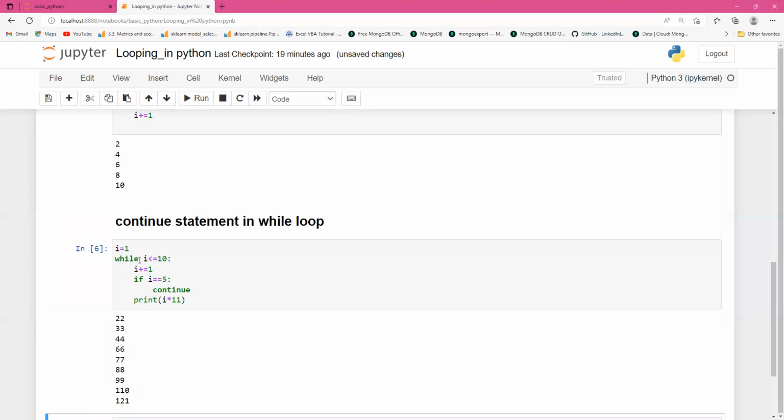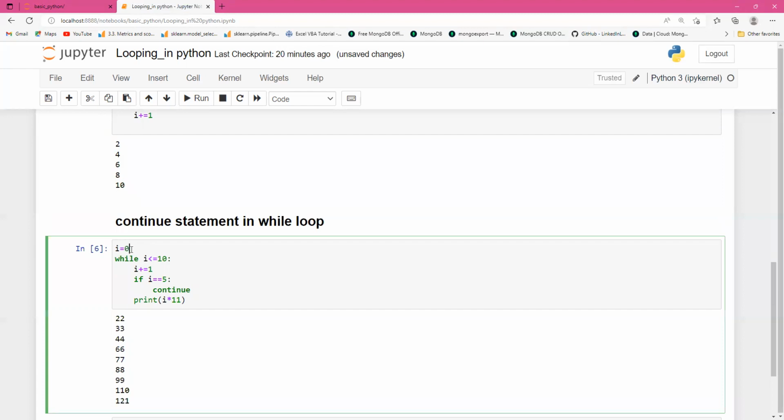Let's see when the value of I is equal to 1. It will check I is less than 10 and go to I plus equal to 1. That is 2. Now the value of I will be 2. 22, 33, then 44, then 55 will not come. 66, 77, 88, 99, 110. Why does this 11 not come?